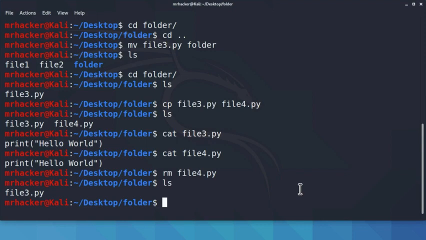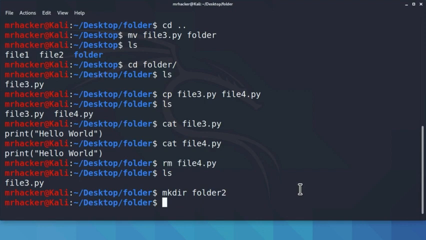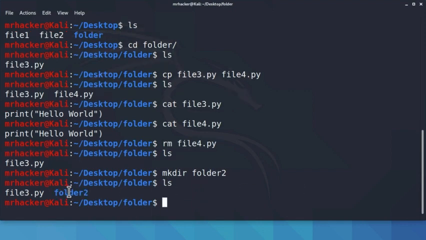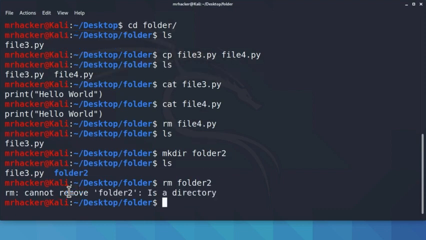Okay, but how do we delete a directory? Let's first create a directory inside of our folder directory, and to do that, we type mkdir, and let's call it folder2. Folder2 is a subdirectory of our folder. If I type ls, here it is. And let's say we did create this directory by mistake and we want to delete it. Can we use rm folder2? Well, we can try it. Cannot remove folder2, and it will tell us that it is a directory. So how do we delete it?